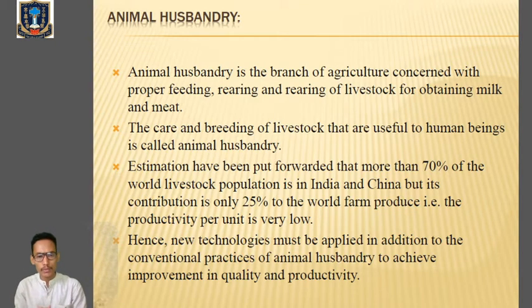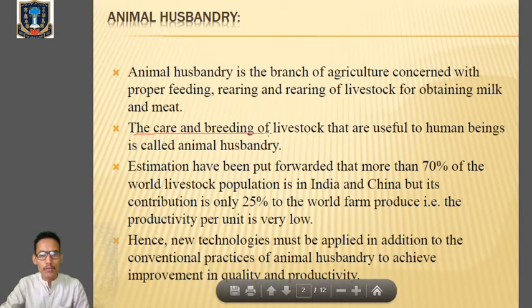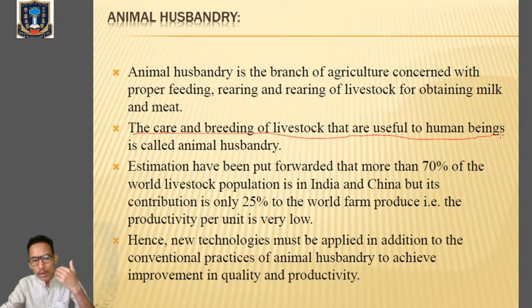Clear? So therefore we can define animal husbandry as the care and breeding of livestock, meaning animals, that are useful to human beings. In animal husbandry we take care of the animals and breed those animals which are useful to human beings. From those livestock we are getting meat, milk and milk products which are essential, because most human beings are dependent for their livelihood on those animals.